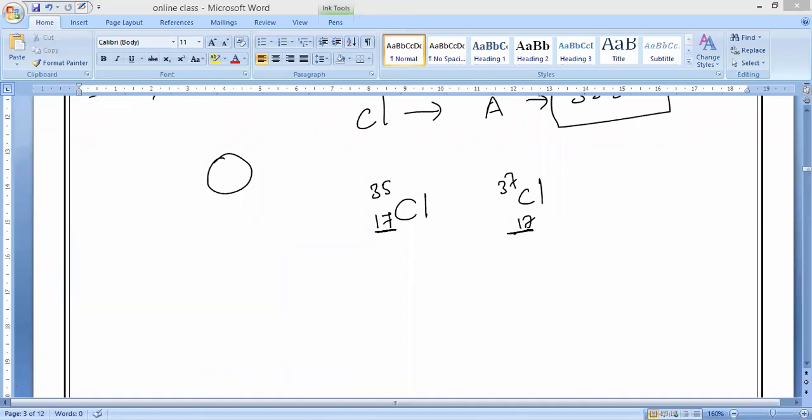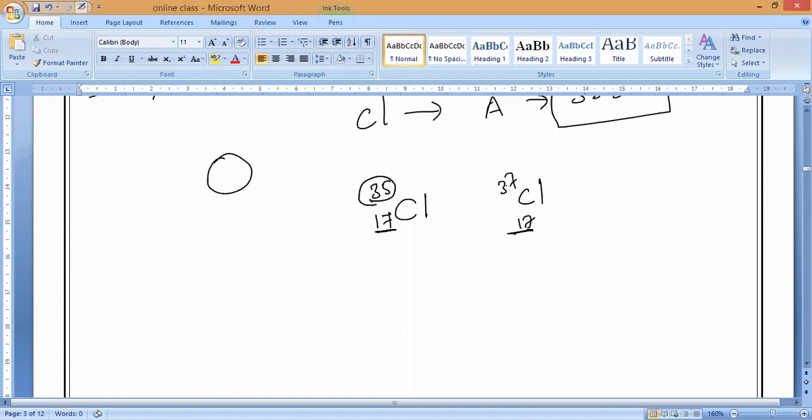So now what is the mass number? Mass number, how much is it? 37. So now, sir, where will it vary? Let us write. If we take chlorine, 17, 35. First of all, let us go with the number of protons.